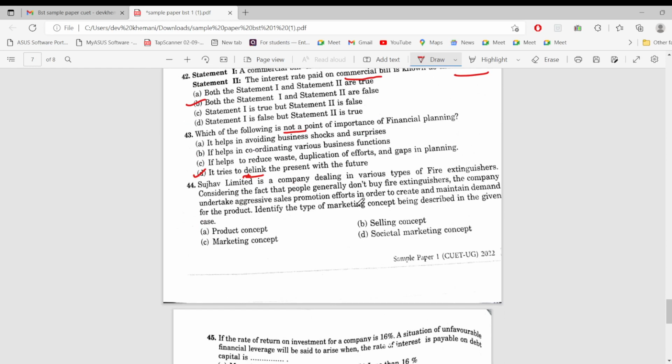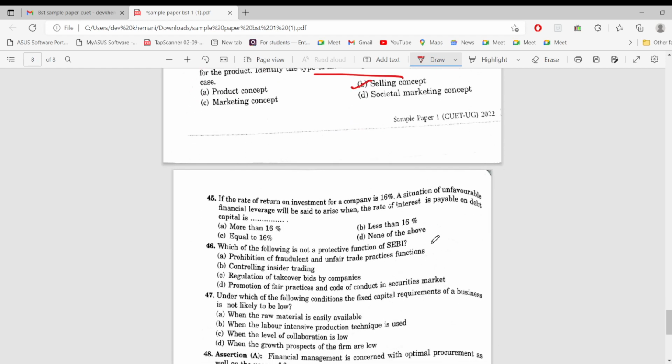Sujhav Limited is a company dealing in various types of fire extinguishers. Considering the fact that people generally don't buy fire extinguishers, the company undertakes aggressive sales promotion efforts. Aggressive sales promotion efforts. तो selling concept लगा रहा है यहाँ पे. Okay. In order to create and maintain demand for the brand, identify the type of marketing concept. भाई पूछ भी दिया है लो. तो selling concept आंसर जाएगा भाई. 41 का भी हो जाएगा.